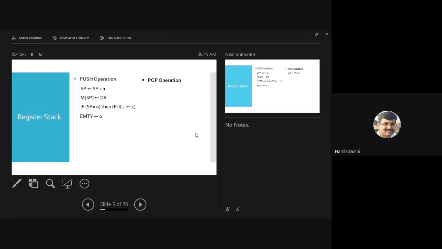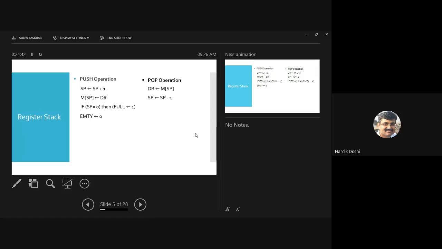What was the first step over here in push? SP incremented. Okay. Second step, element stored on stack. We reverse that in case of pop. We first of all reverse the order. We first of all fetch the element from stack and then decrement. Is it fine? And then we check for empty, whether stack is empty.